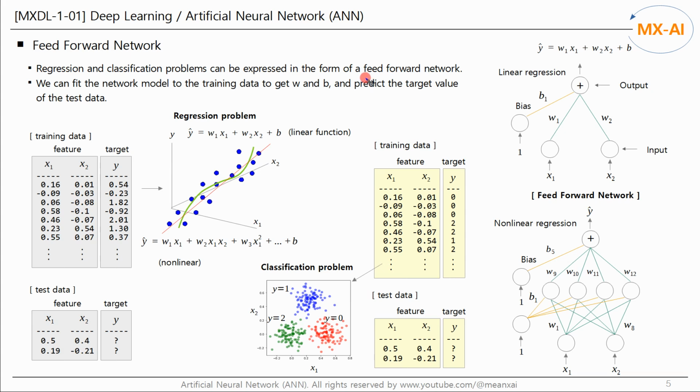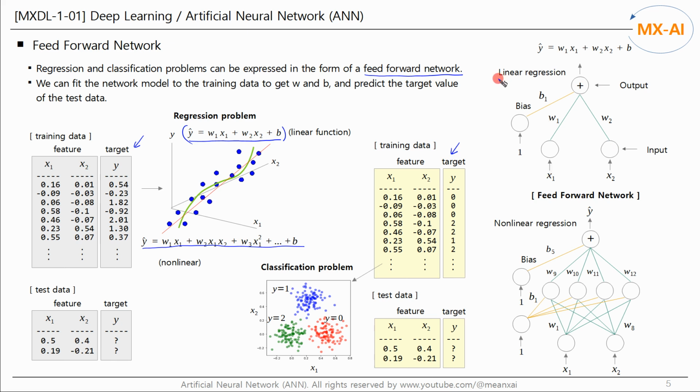Regression and classification problems can be expressed in the form of a feed-forward network. To learn from such data, in machine learning, we mathematically generate a linear or nonlinear regression model and fit the model to the training data to estimate the parameters W and B. We then use this model to predict the target value for the test data. The same goes for classification problems. Using a network model like this instead of a mathematical model can also solve regression or classification problems.